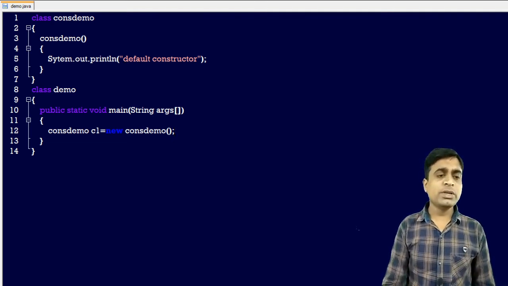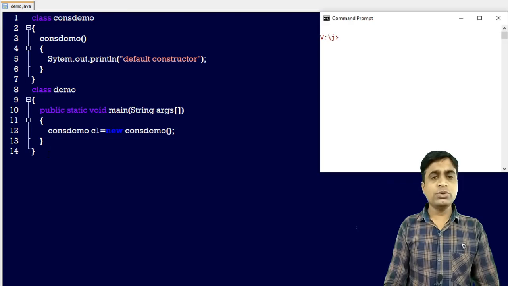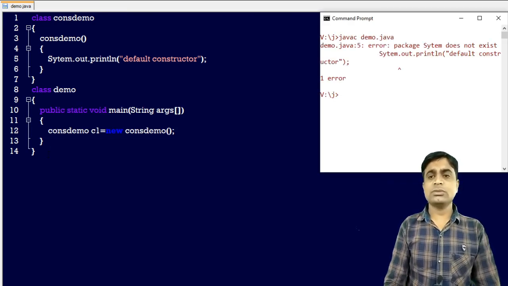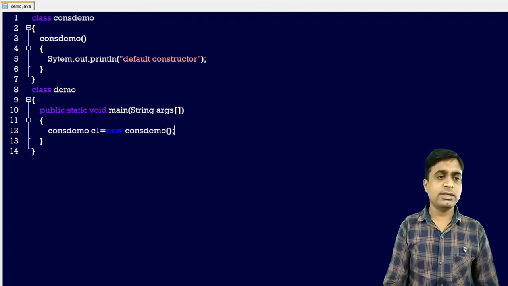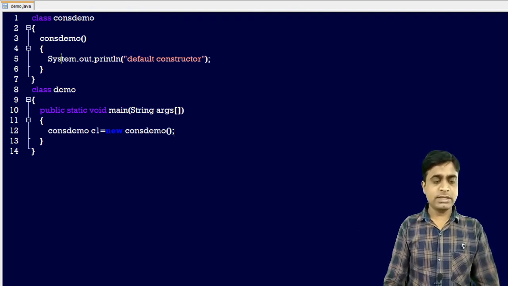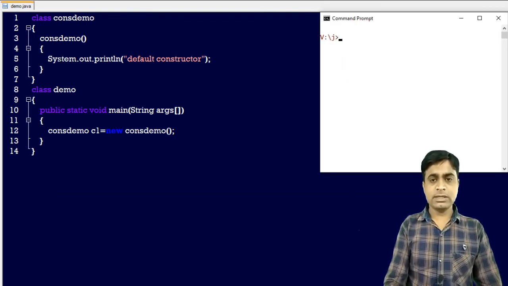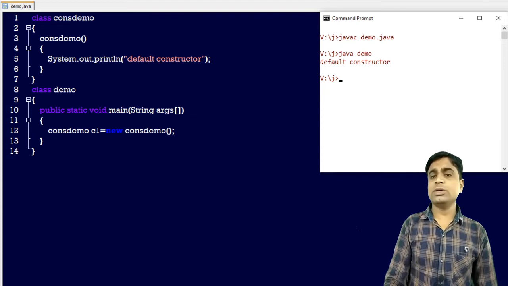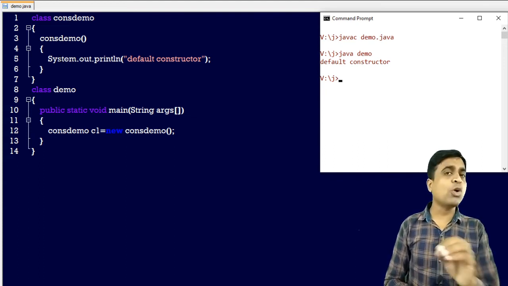So now let's run this code so you can understand what is the output of this code. Again the same error is there, the spelling mistake is there. Now if you run this code, this will print default. I have not called this constructor.